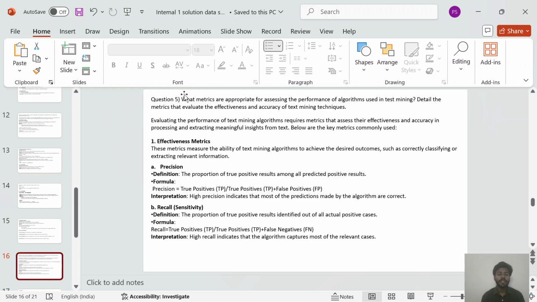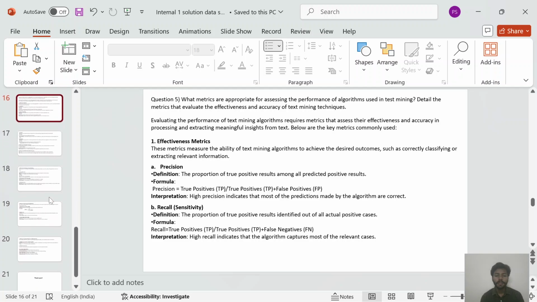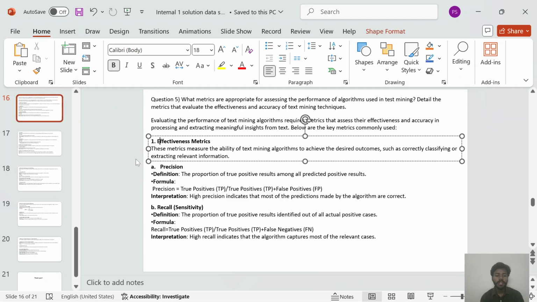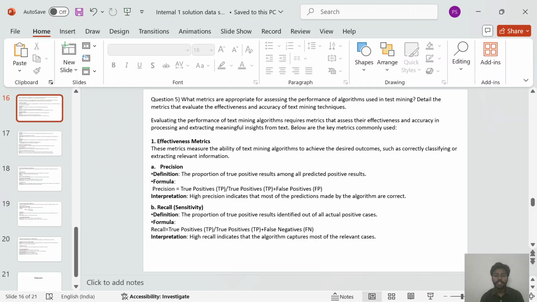Now, the last question of our paper is: what metrics are appropriate for assessing the performance of algorithms used in text mining? Detail the metrics that evaluate the effectiveness and accuracy of text mining techniques. So, evaluating the performance of text mining algorithms requires metrics that assess their effectiveness and accuracy in processing and extracting meaningful insights from text. Below are the key metrics commonly used.